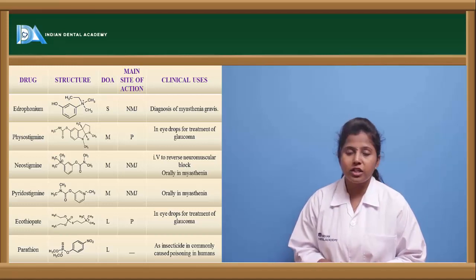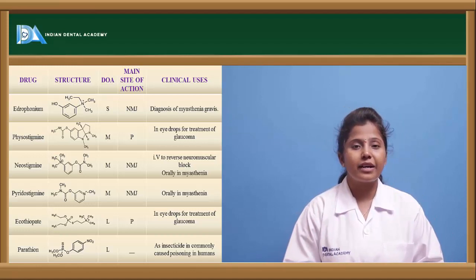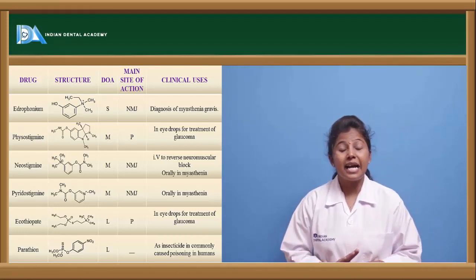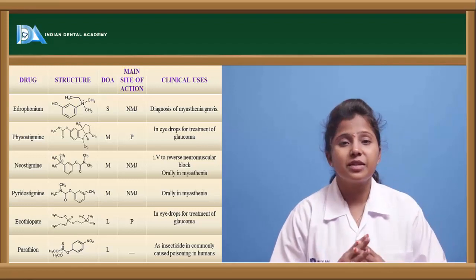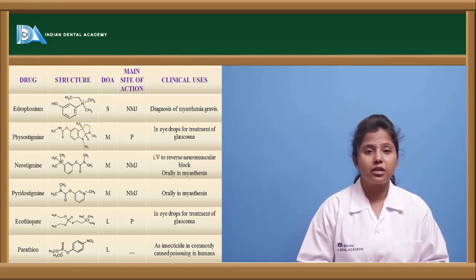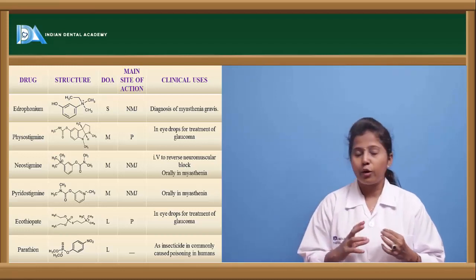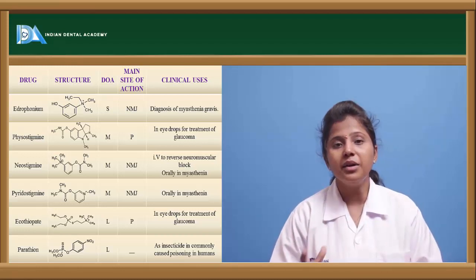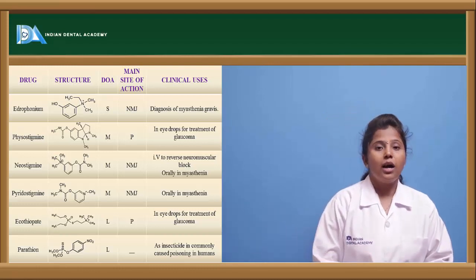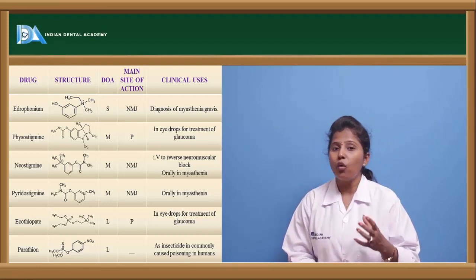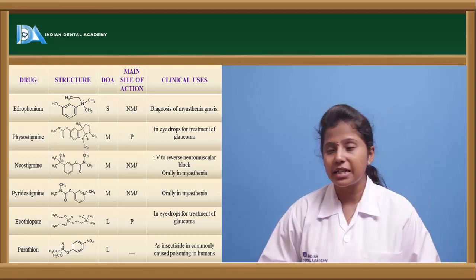The other drug is neostigmine. This is also a medium acting drug, or else we can say the duration of action of this drug is medium, and it acts at the neuromuscular junction. And this neostigmine is mostly preferred through the intravenous route, and it is recommended to give IV in order to reverse the neuromuscular blockade, or else it is given orally in myasthenia gravis.